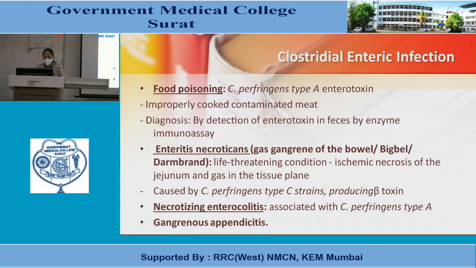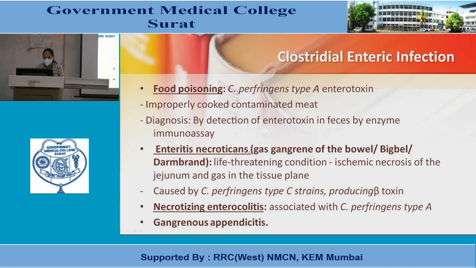Food poisoning: Clostridium perfringens type A enterotoxin, seen in improperly cooked contaminated meat, and diagnosis is done by detecting enterotoxin in feces by enzyme immunoassay. Then enteritis necroticans.